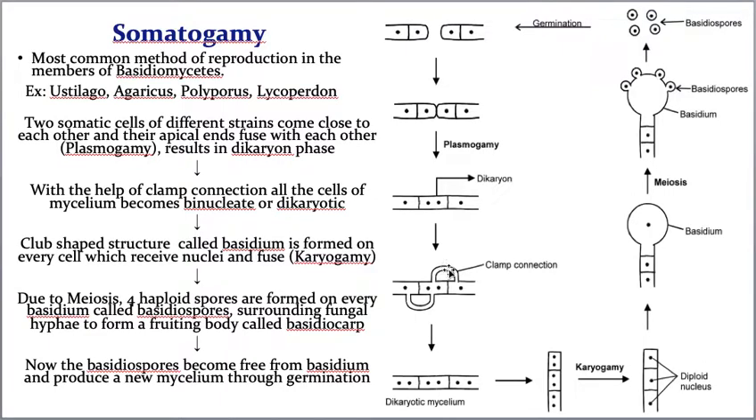Now with the help of clamp connection, four में एक ये सेल में आ गया, दूसरा ये सेल में आ गया, और चार में दो गया, so कितना बचा है, दो, है ना. So now because of the clamp connection, every cell में दो nuclei आ गया, then that is called as dikaryotic mycelium. Earlier monokaryotic mycelium, it is converted into dikaryotic mycelium. It is possible only with the help of clamp connection.